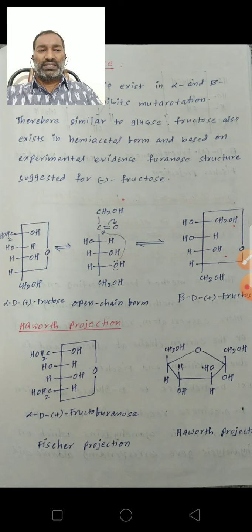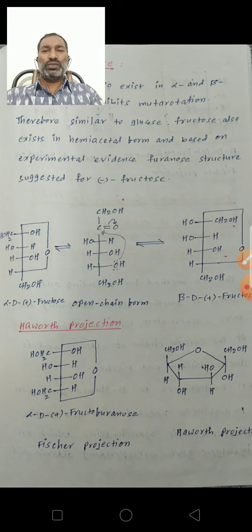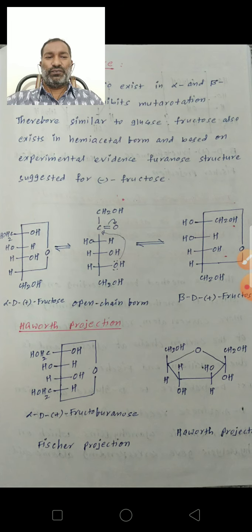So based on the experimental evidence, fructose has a furanose structure. Fructose anomers with a furanose structure are known as fructofuranose.